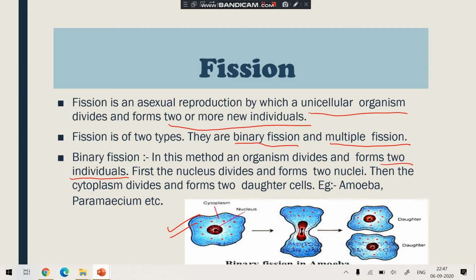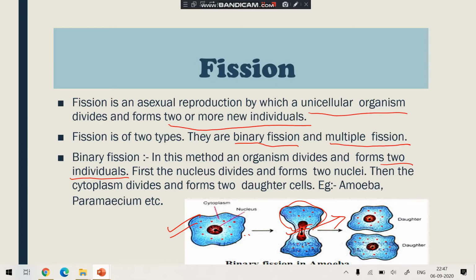In binary fission, first the organism reaches its maturity level, means first the organism becomes mature. Then the division starts first in the nucleus, you can see over here, and then it is followed by the cell body. Means first the division starts in the nucleus and then the cell membrane also starts dividing. In this way one organism divides into two. Means one amoeba forms two daughter amoebae. Understood? So this type of reproduction is known as binary fission.